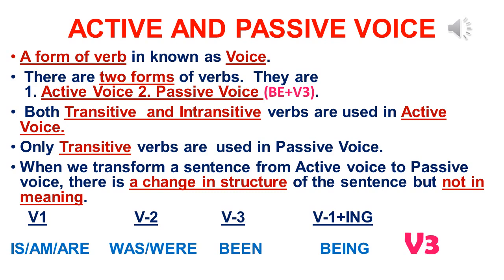If the active verb is in V1, we use is, am, are. If it is in V2, we use was, were. If it is in V3, we use been. If it is in V1 plus ing, we use being as be forms in the passive voice. But the main verb must be in the third form in the passive voice.